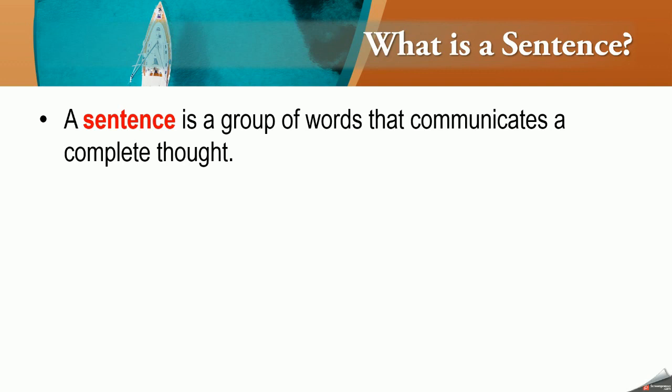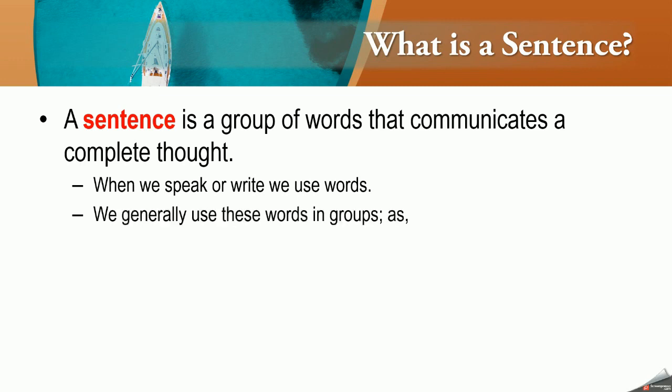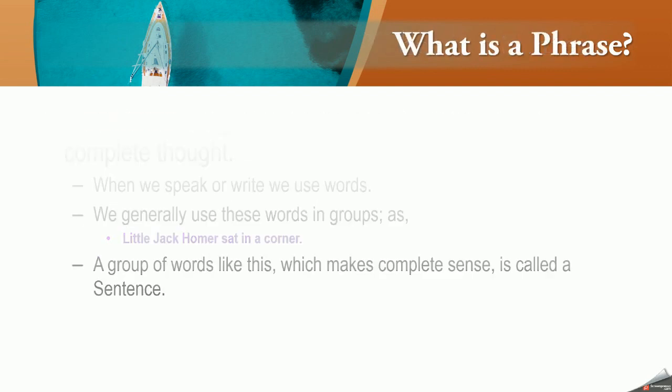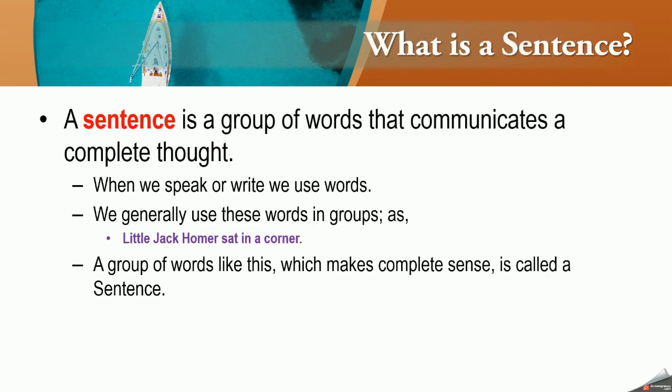You do not just join the words together in any fashion and any order you want, but you join them in such a way that it forms a complete thought. For example, when we speak or write, we use words. We generally use these words in groups, such as little Jack Horner sat in a corner, or I can make any sentence out of it which makes some sense.